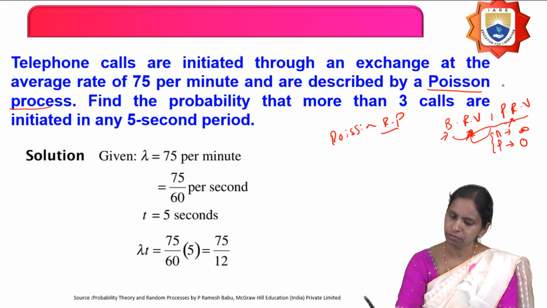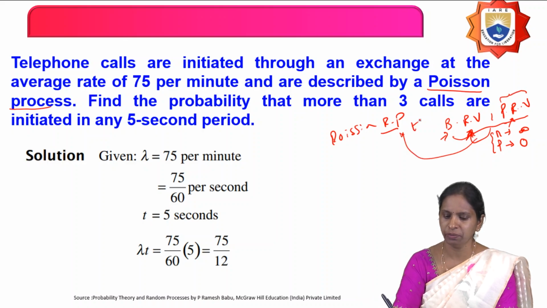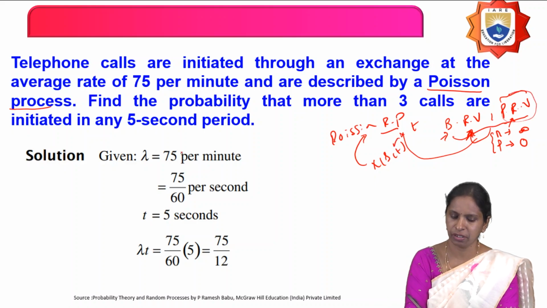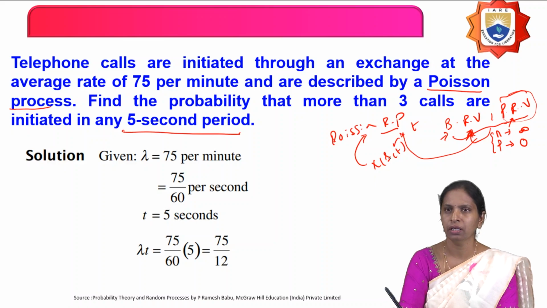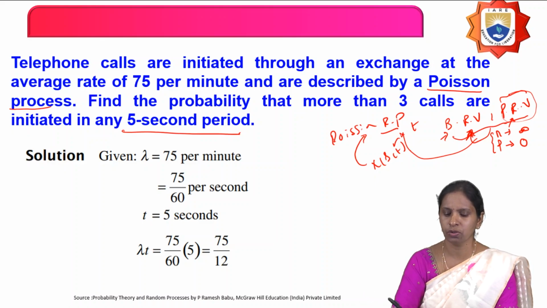For this Poisson random variable, if you include a time function, then it is called a Poisson random process.